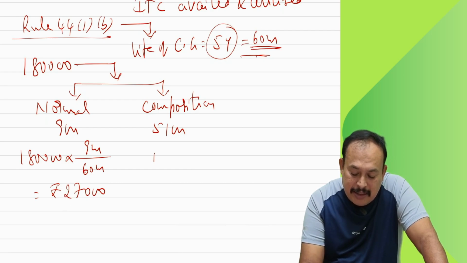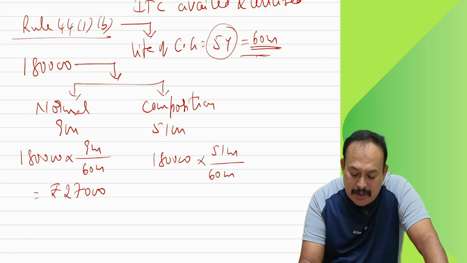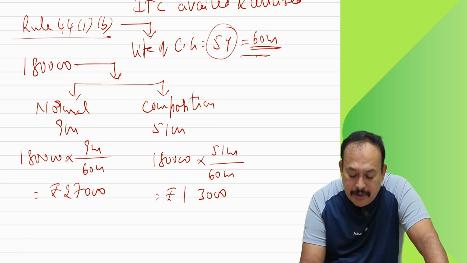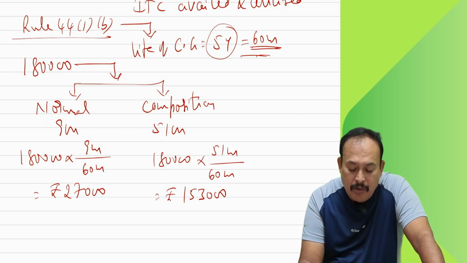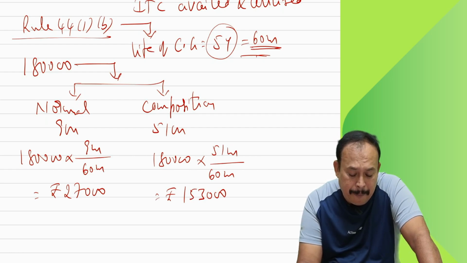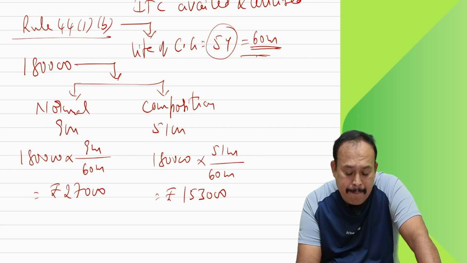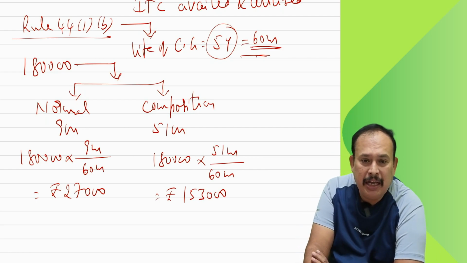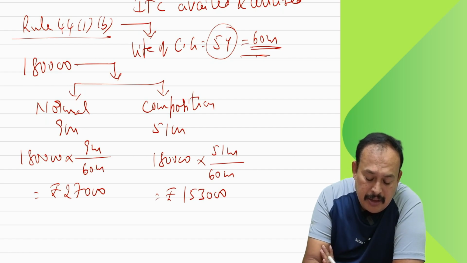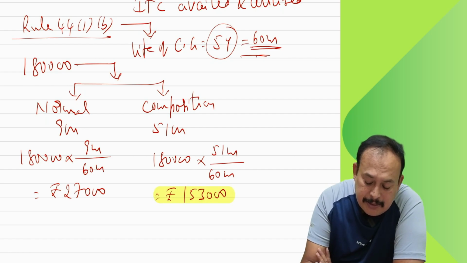Then in the given case, 1,80,000 into 51 months divided by 60 months, the balance amount, how much comes? 1 lakh 53 thousand. Yes, 1,53,000. So this much ITC is